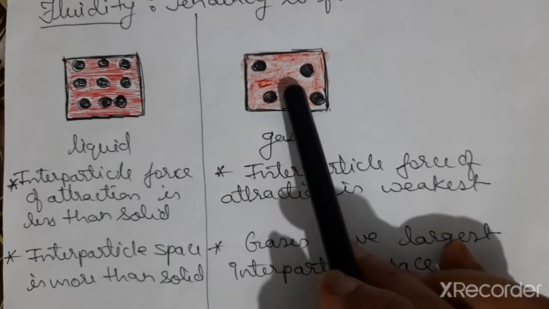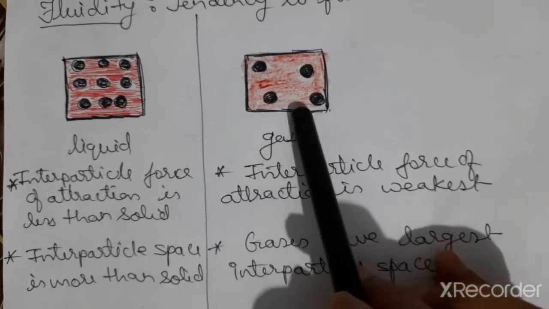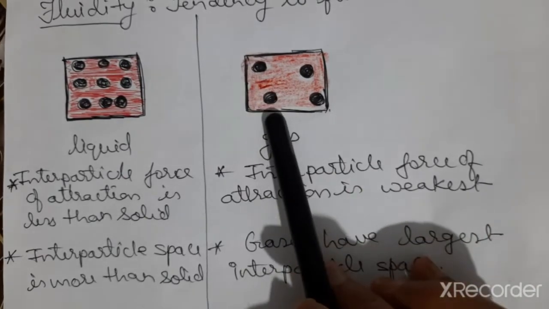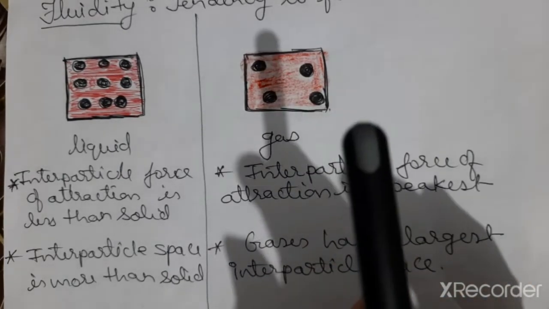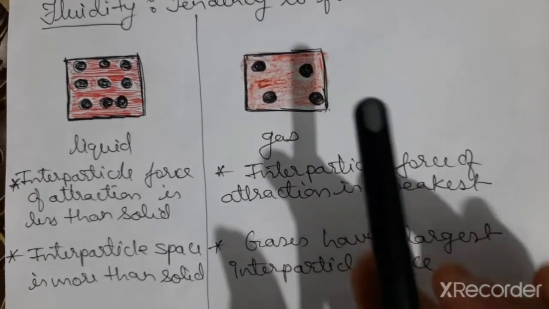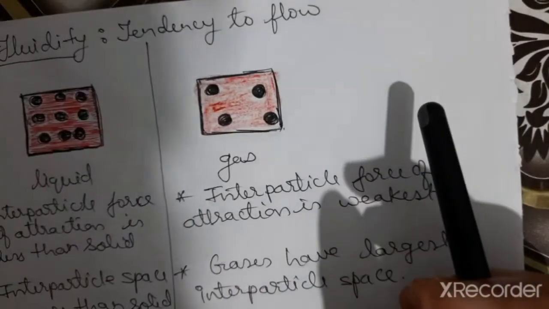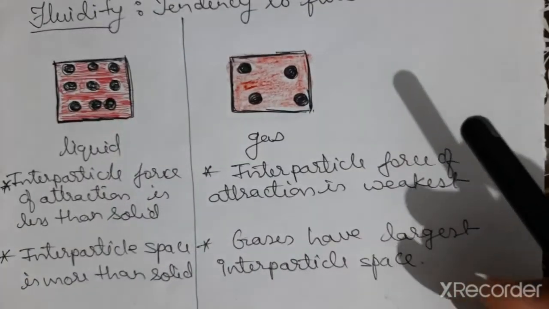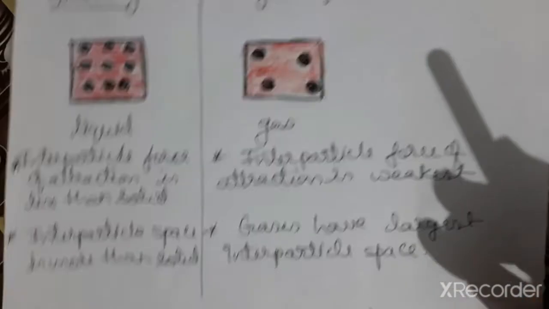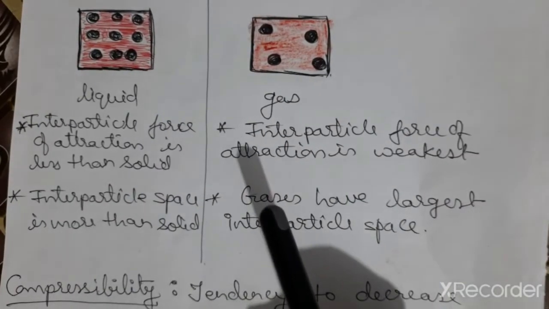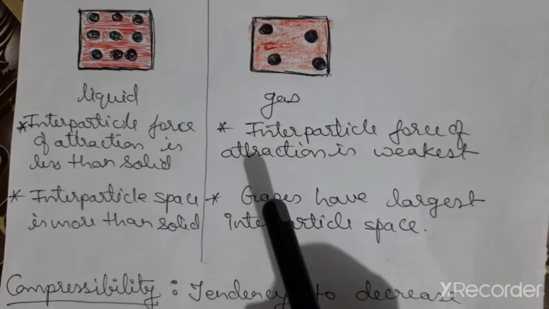The particles have maximum spaces between them and their attraction force is weak. Since they have maximum spaces among the particles, they are free to move in any direction. So they possess fluidity, maximum fluidity.